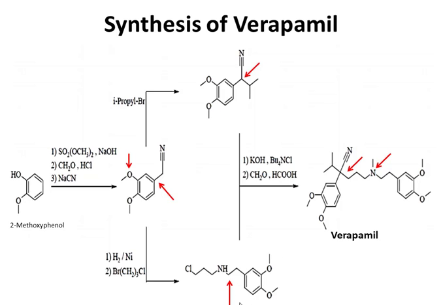These two compounds are combined to give rise to verapamil in the presence of KOH and tetrabutyl ammonium chloride, and in the second step formic acid is used that gives rise to our verapamil drug. Here at this position we can see what changes have taken place. By dividing this drug we can easily find out which part comes from which chemical, and we can easily learn this synthesis.